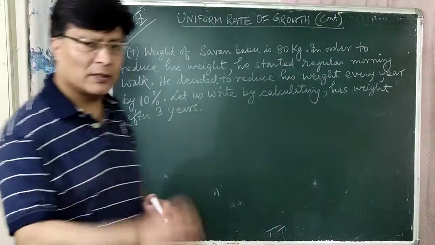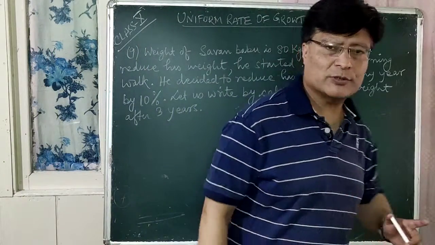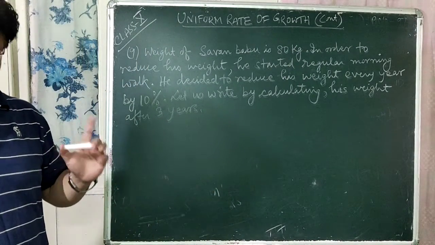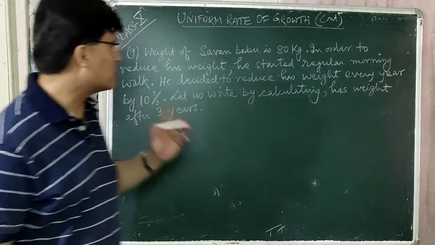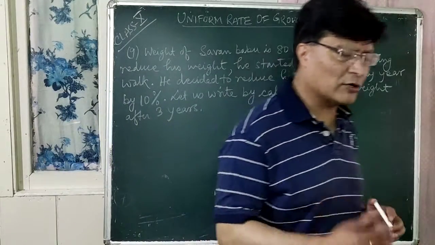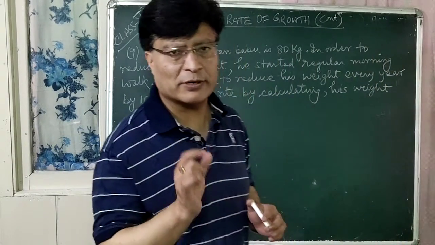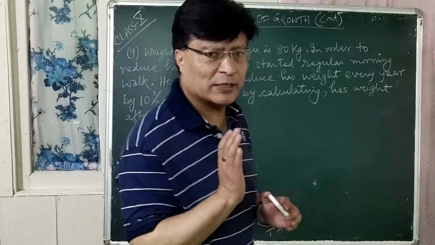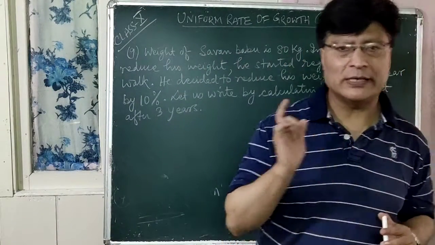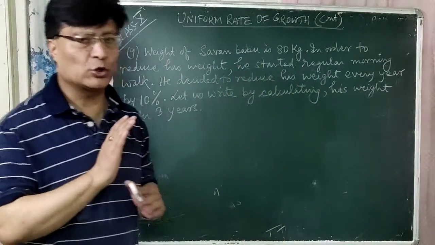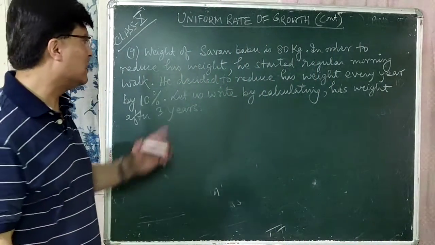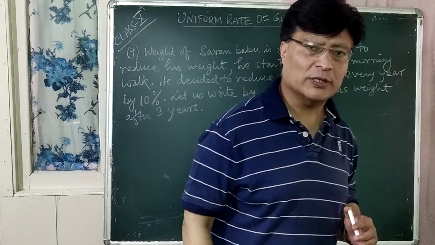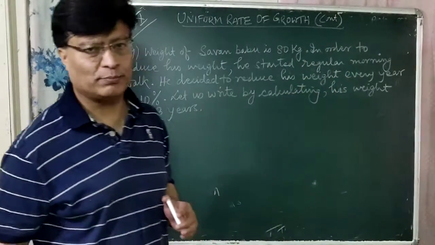So again my question is, the weight of Saban Babu is how much? 80 kg, right? So in order to reduce his weight, he started regular morning walk, and the rate of decrease of his weight per year is 10%. So what will be his weight after 3 years? We have to find his weight after 3 years.